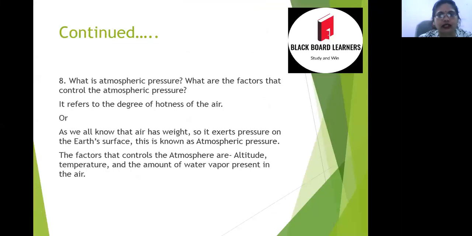So the next question is, what is atmospheric pressure? And what are the factors that control the atmospheric pressure? So, atmospheric pressure refers to the degree of hotness and coldness of the air. Or we can say, as we all know, that air has weight, so it exerts pressure on the Earth's surface, and this is known as the atmospheric pressure. And the factors that control the atmospheric pressure are altitude, temperature, and the amount of vapor present in the air.